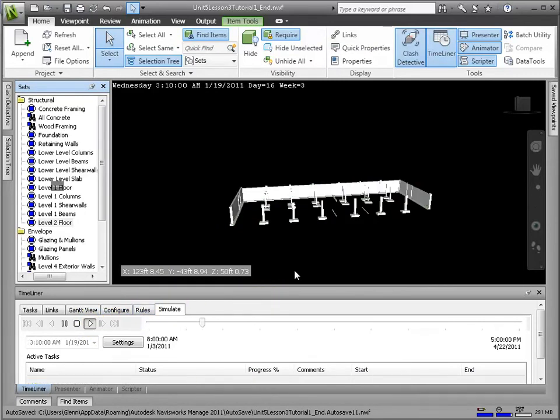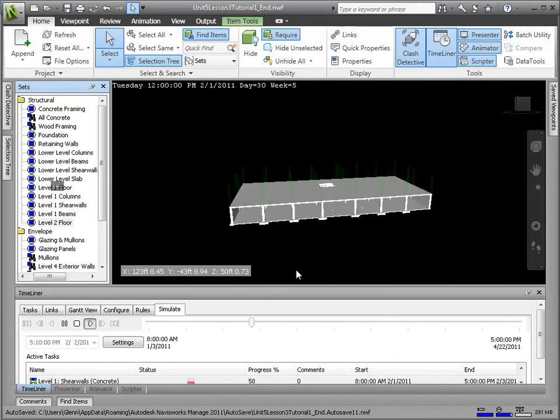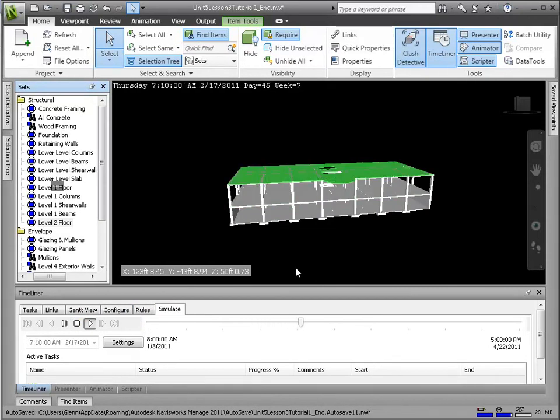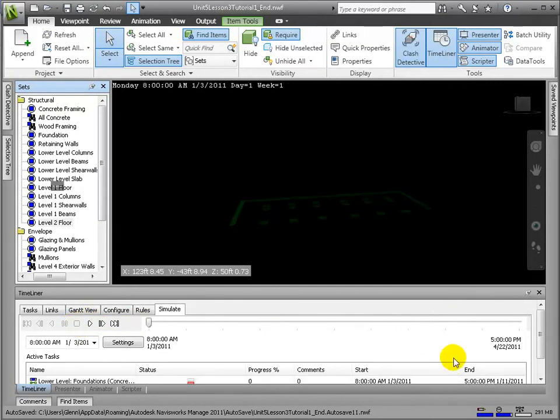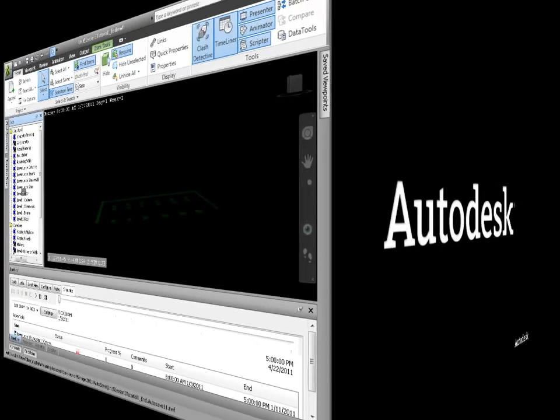We see how the items appear in scene, transparent at the start date, and end up in their default model appearance upon completion. This was according to the settings in the Configure tab. There's also a timeline from the start to end of the project, which allows us to see still shots mid-construction at any point in the project.